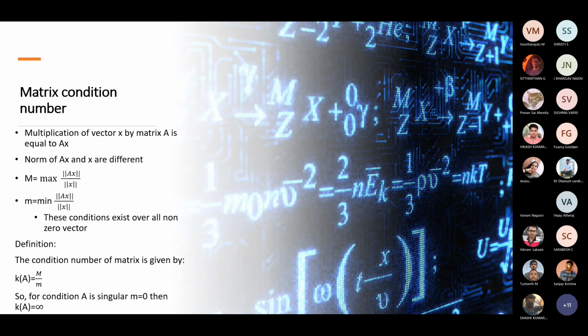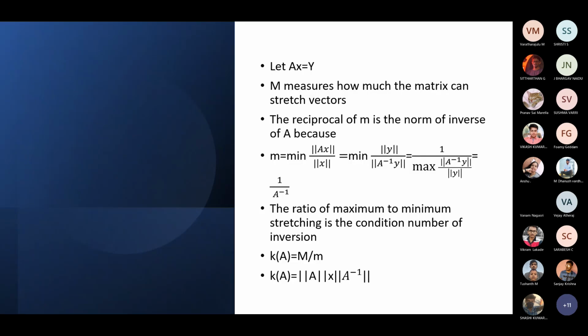So let's look at the definition. The condition number of a matrix is given by capital M by small m, like K of A is equal to capital M by m, which means the maximum of norm of AX by norm of X divided by the minimum of norm of AX by norm of X. If A is singular, m will be equal to 0, then we can say that K of A will be equal to infinity. Let AX equal to Y. Let's take an equation where AX equals Y.